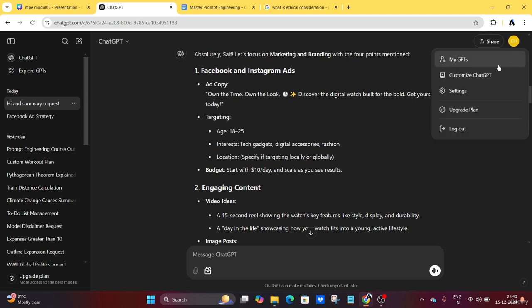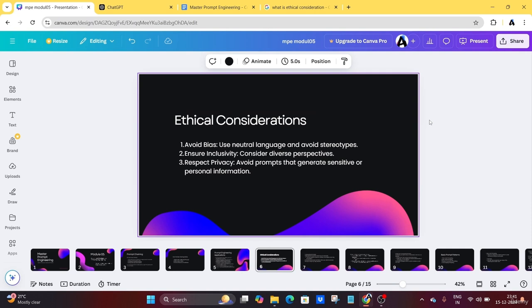If you keep that option on, there is a chance of getting trained by your data, be it a prompt or any task. So please keep in mind to turn that option off; you can find it in data controls of the profile section, at the top right corner. And avoid providing your own real personal information to avoid any data leakage cases. I hope you understand some ethical considerations. For more information, you can search online to get more insight about ethical considerations in LLMs or in using AI.